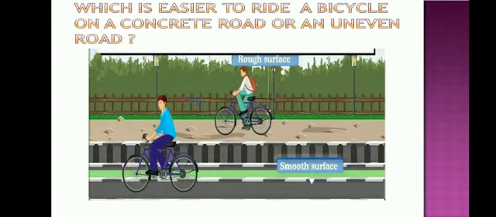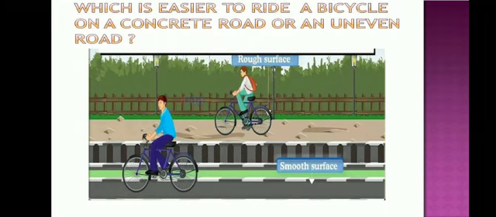Which is easier, to ride a bicycle on a concrete road or an uneven road? We are going to ride a bicycle on a concrete road and then ride it on a rough or uneven road. What happened? We feel it is easier to ride a bicycle on a concrete road than on a rough and uneven road. Do you know why?